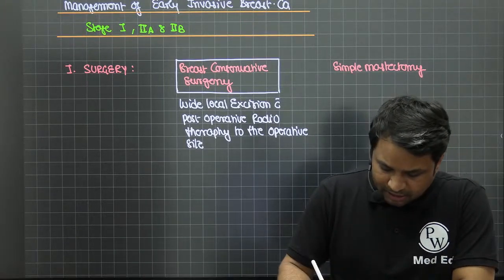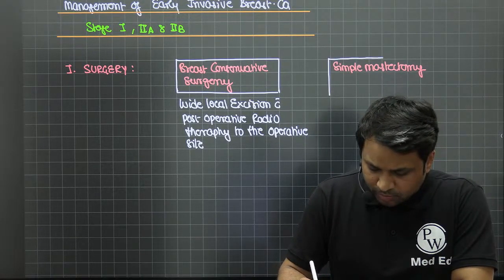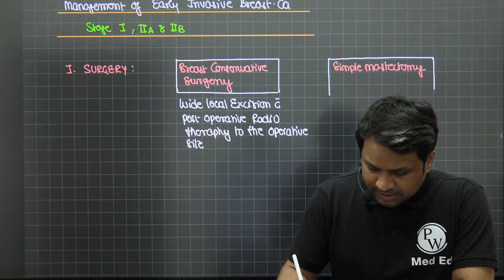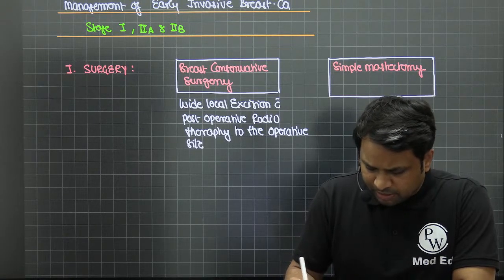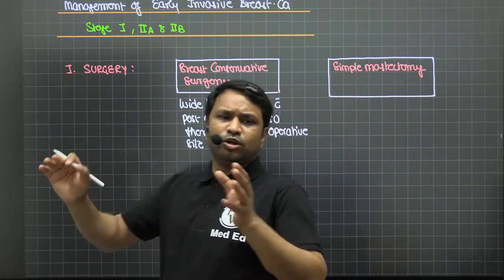In simple mastectomy, you remove the breast per se, but you don't need to remove lymph nodes. Tomorrow we'll discuss in detail what a simple mastectomy means. But today, just remember you're going to remove the breast alone.